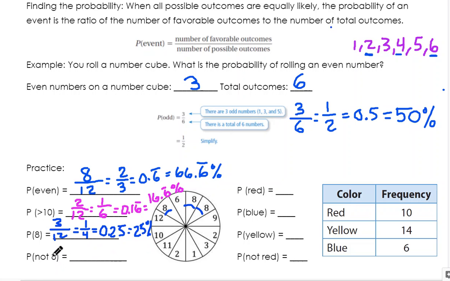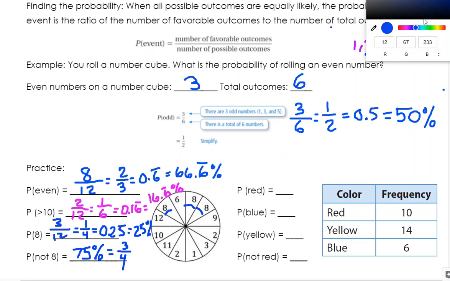All right, what's the probability of not getting an 8? If there's a 25% chance of getting an 8, that means there's a 75% chance of not getting an 8. Right? If it's 1/4 of getting an 8, that means it's 3/4 of not getting an 8, because it's all going to add up to 100. All percents are out of 100. So if it's 25% to get an 8, it's got to be 75% to not get an 8.